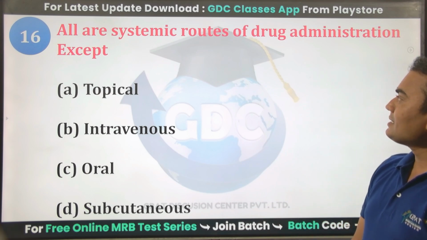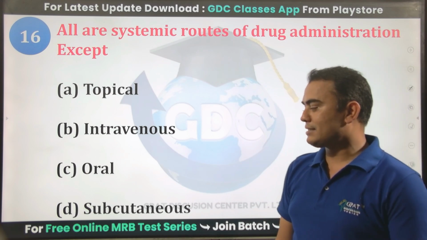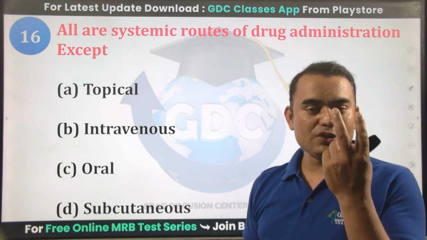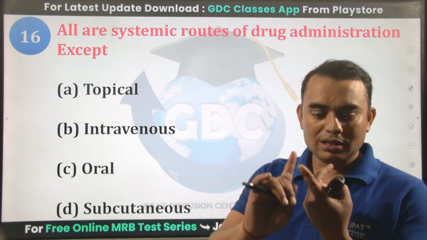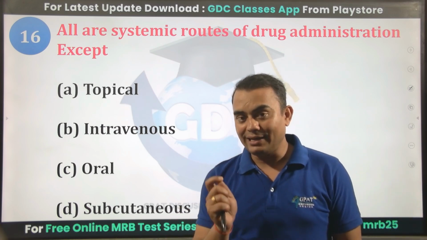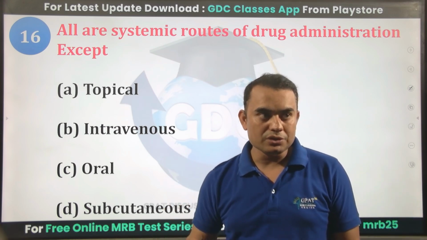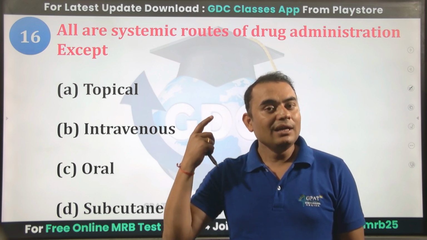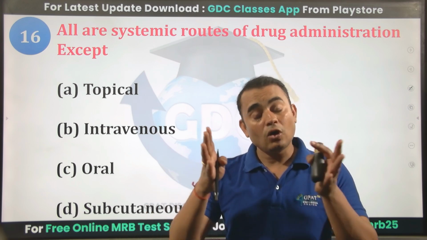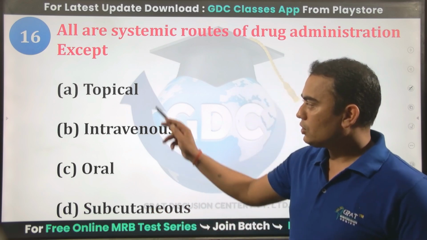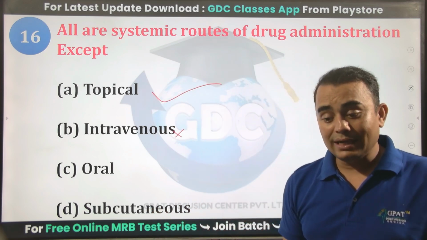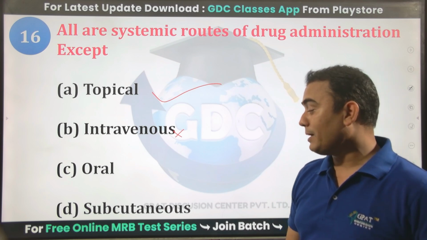All are systemic routes of drug administration except. Under the route of administration, we have two routes: local, systemic. Under the local, we have the topical, we have the intra-arterial, and we have the deeper tissues. Under the deeper tissues, we have the intra-articular, intrathecal, retrobulbar. These are all local routes. So here, topical is a local route. Intravenous, no, it's not local, it's systemic, and under systemic, it's parenteral.